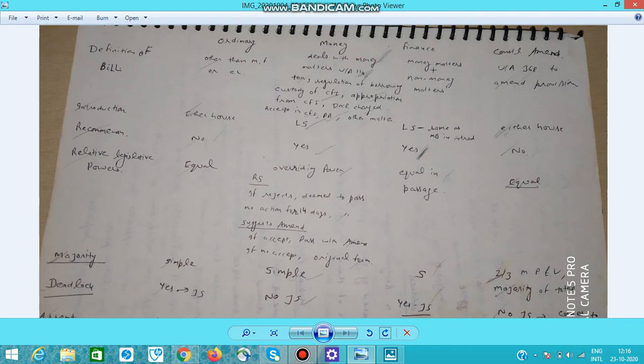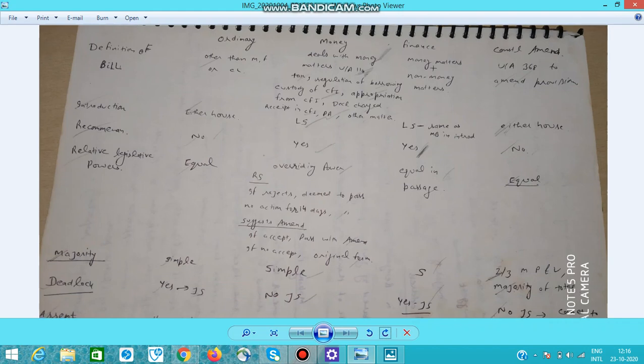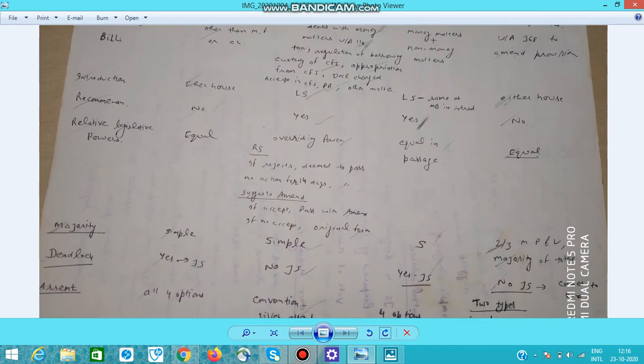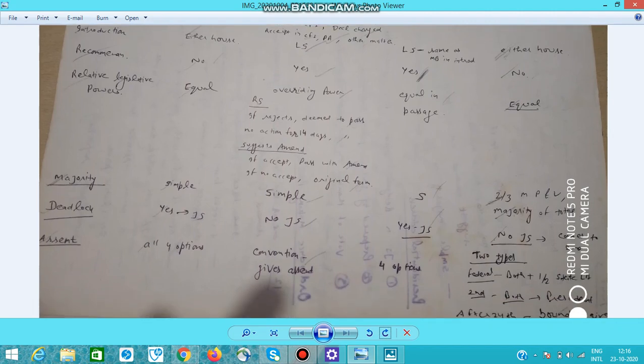So it can be introduced in either house, and it doesn't need a recommendation of the president for its introduction. Regarding the relative legislative power, both houses have equal legislative power. And simple majority is required for its passage.